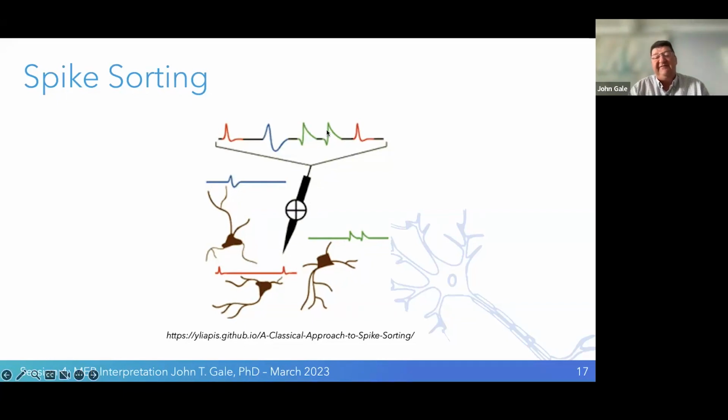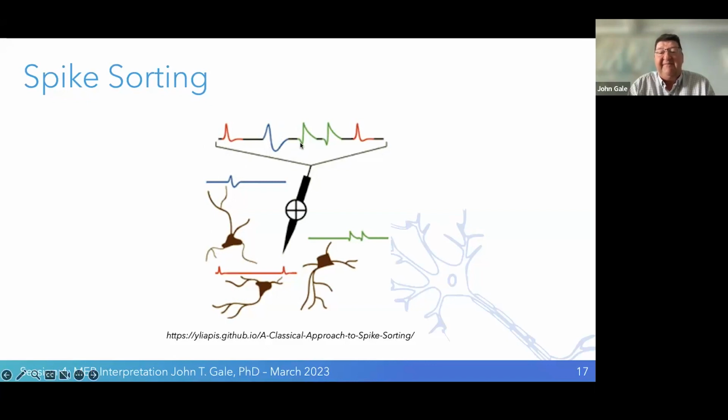When we do these recordings, we rely on software now to help us segregate out the different neurons that are firing. And we do that in different ways. We can look at the amplitude. So this neuron fires about equivalent to the blue and green, but the blue neuron fires when it goes negative, the amplitude is much lower than the red or green.